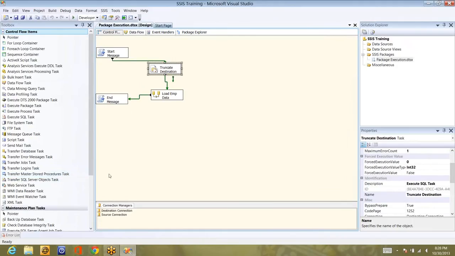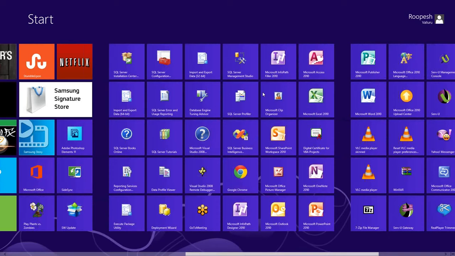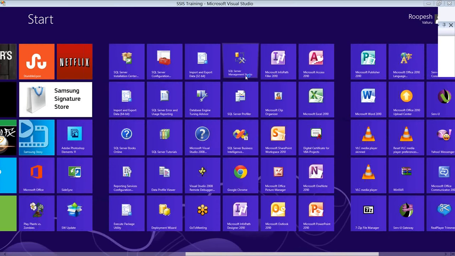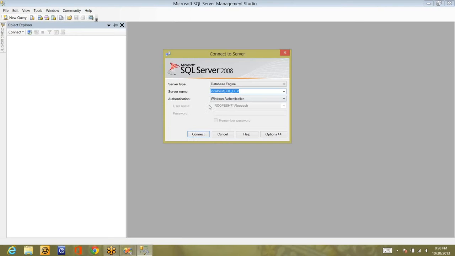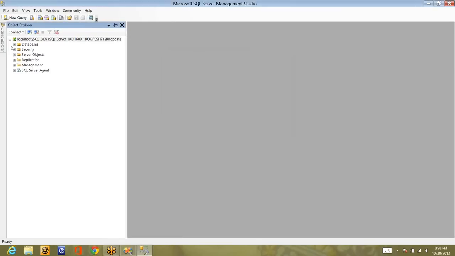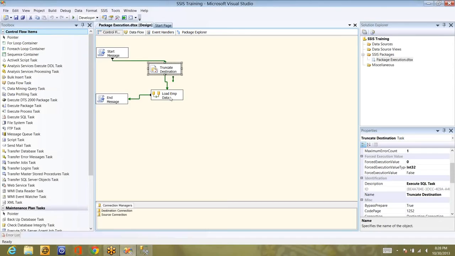Now let me go to SQL Server before going into the details of the execution. Let me open SQL Server Management Studio. I want to show you the tables I have created for this particular sample. I have one in the SQL Server dev instance, in the database sample; this is my source. You remember, I set one source for this.